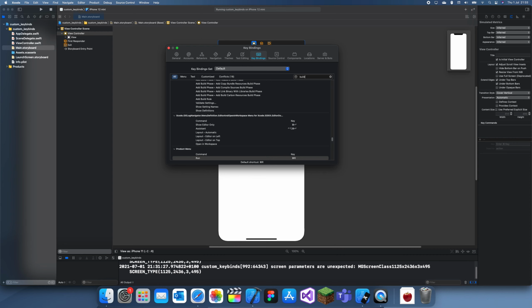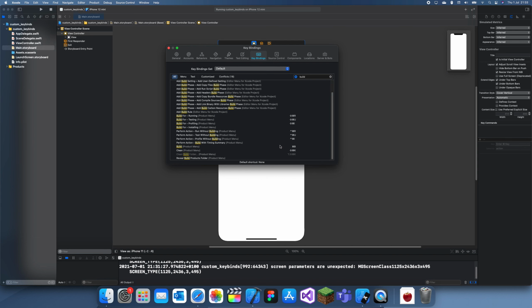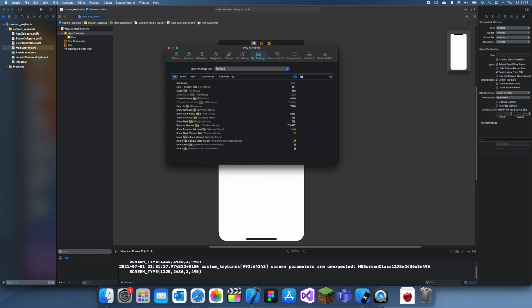Let's say I wanted to change build. Oh, there's a lot here. Let me find one. This one, build product menu, and clean as well. So if I do Shift, Command and K, I think it cleans it up here. But build, you can change that too, and everything else. So if I search up tab, I think, yep, new window, you can change that. So this is how you change your key shortcuts.